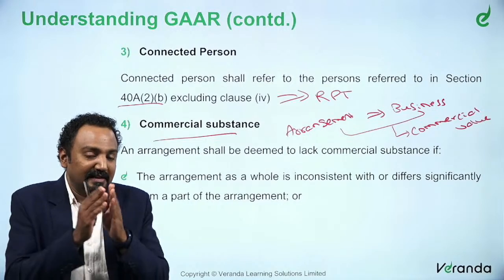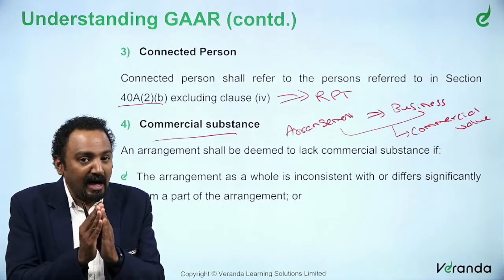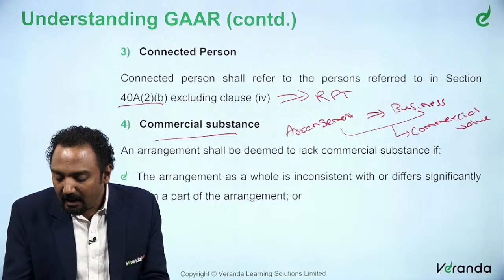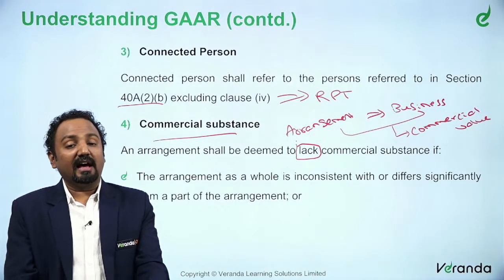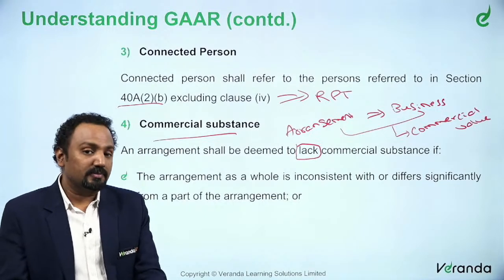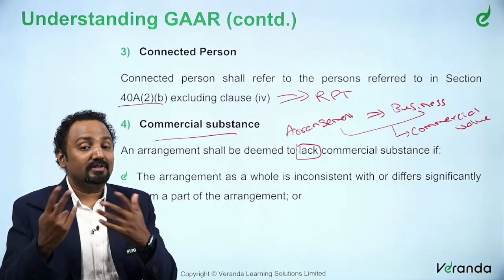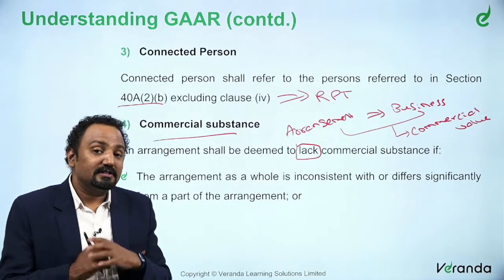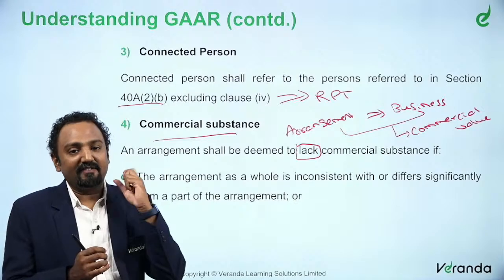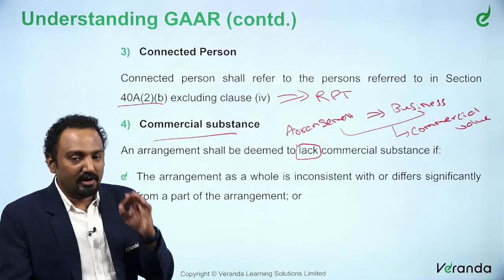So, GAAR gets attracted when there is lack of commercial substance, which means when the arrangement does not have a commercial substance. So, it is like namesake arrangements for some other intentions. What is that other intention? It is evasion of taxes. So, how do you control this, right?